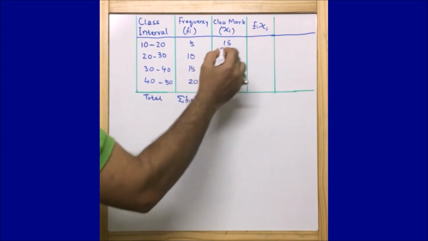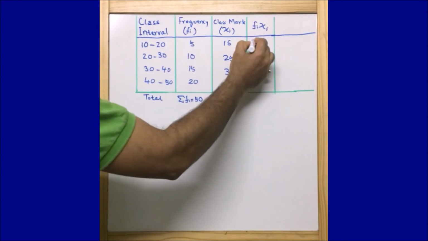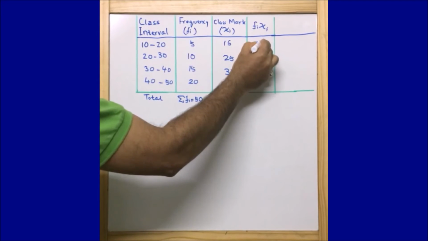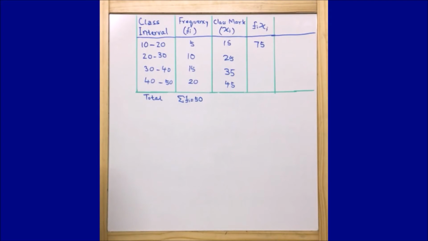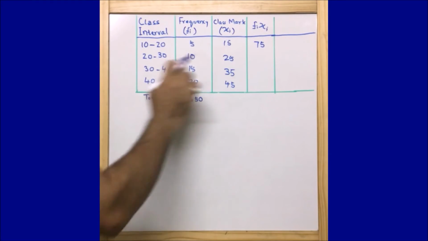So 15 fives are 75. Then 25 into 10 is 250.